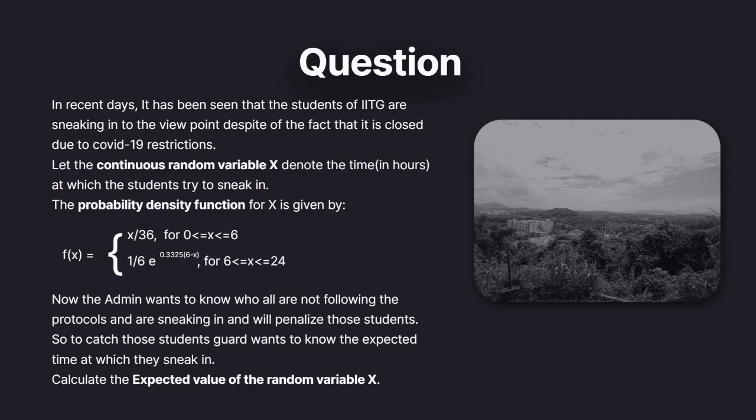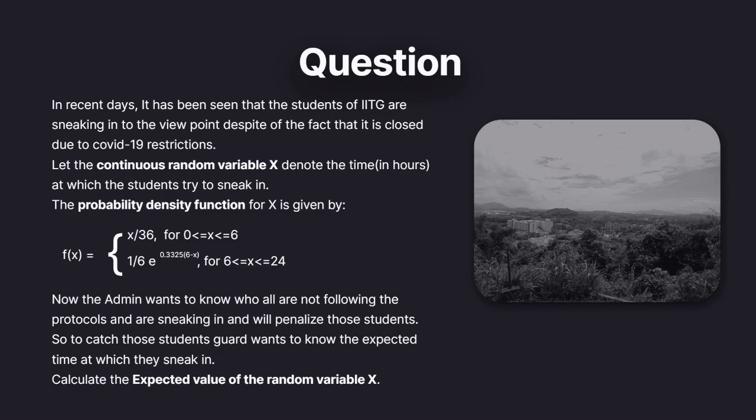The probability density function for x is given by f of x equal to x divided by 36 for x changing from 0 to 6 hours, that is, at night 12 to 6. As we know, there is a chance that the guard will sleep at night, so there will be a higher probability of students sneaking in at night. So the function will be linearly increasing from night 12 to morning 6. So our function is good here.